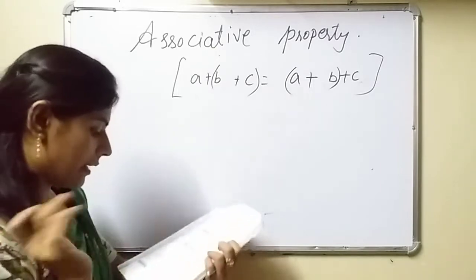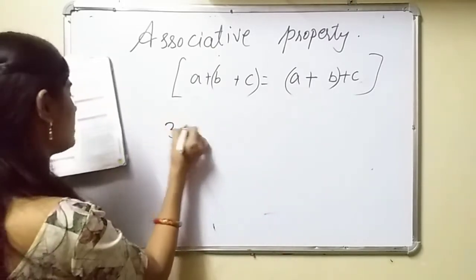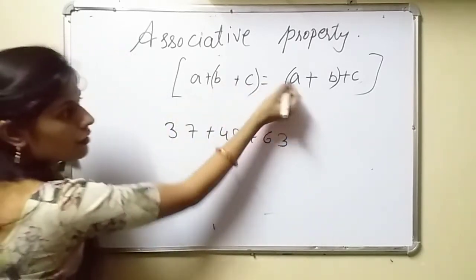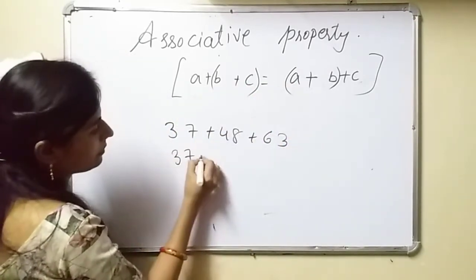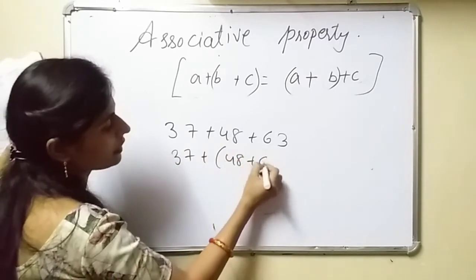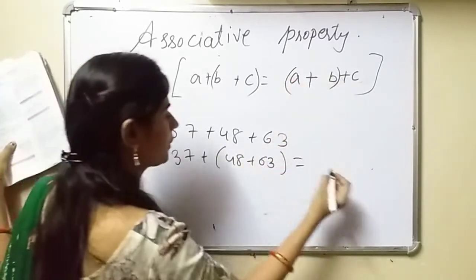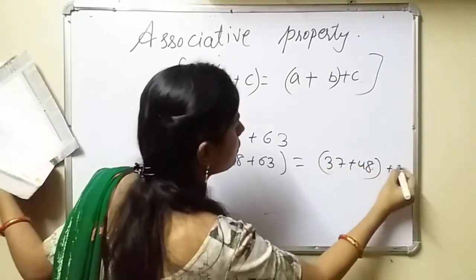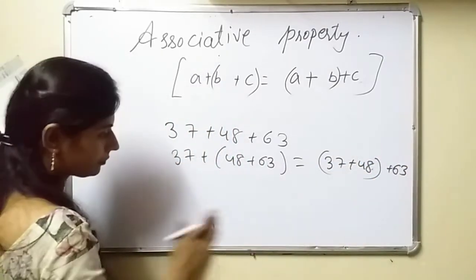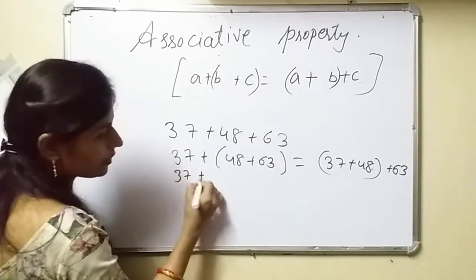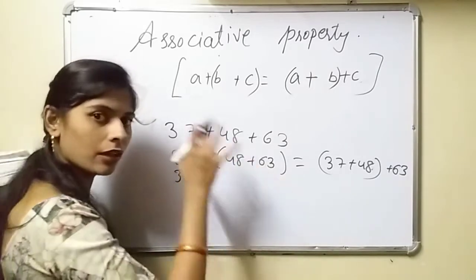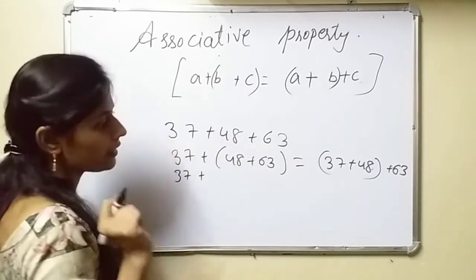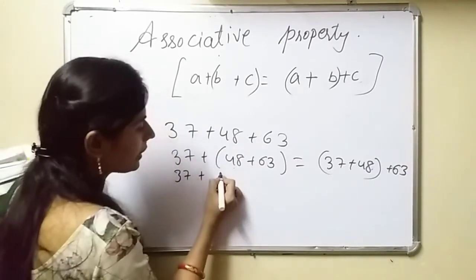Okay. See, one example is given here. 37 plus 48 plus 63. How to solve this? Solve by this. (37 plus 48) plus 63 is equal to 37 plus (48 plus 63). Now, first of all you have to solve the bracket. In every condition you have to solve the bracket if a bracket is given here. So first of all solve the brackets.